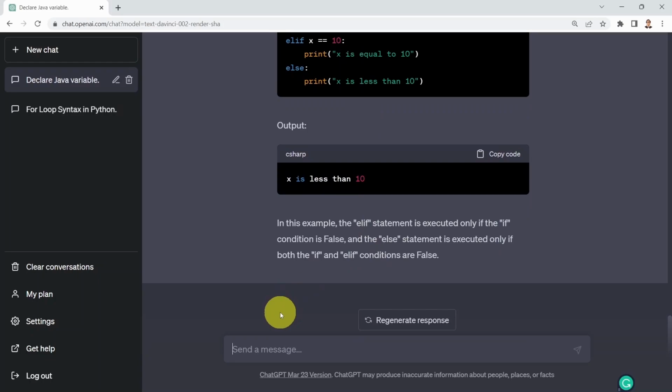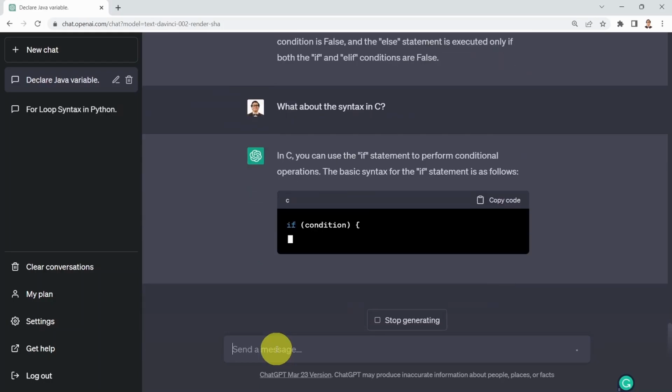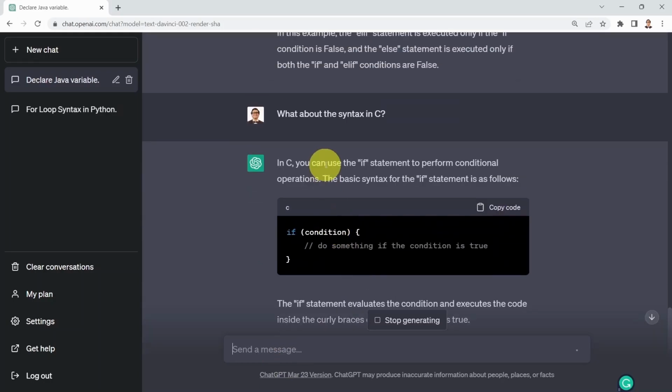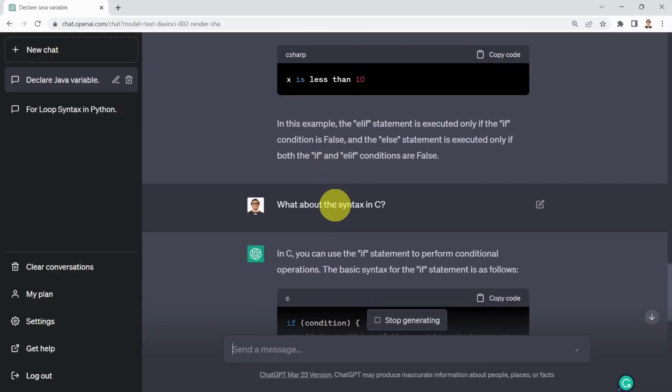Again, pretty incredible. It's like your favorite teacher talking to him or her and then getting an answer back. Okay. What if I would like to maybe ask, okay, what about the syntax in C? So in a different programming language, I would like to learn about conditional statements. What you notice here is basically ChatGPT is quite smart because it remembers the previous conversation.